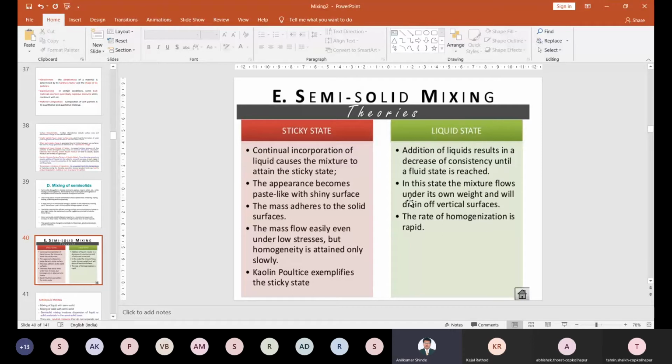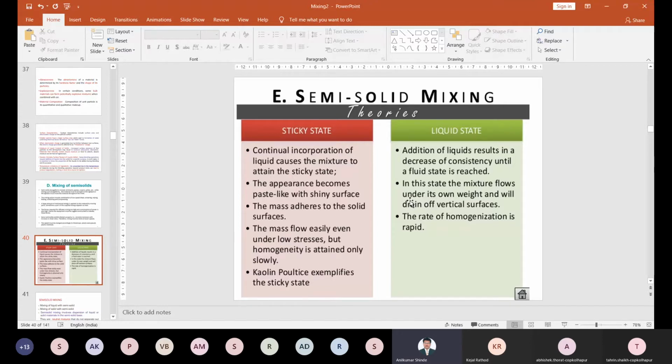From the paste material, if you add liquid to the solid material, what will happen? It's from the paste. Understand it? And this paste, which is added to the solid surface, cannot be easily mixed. Also, the flow is very less, so it does not flow from one place to another easily. But if you add more liquid, it can easily flow from one place to another.